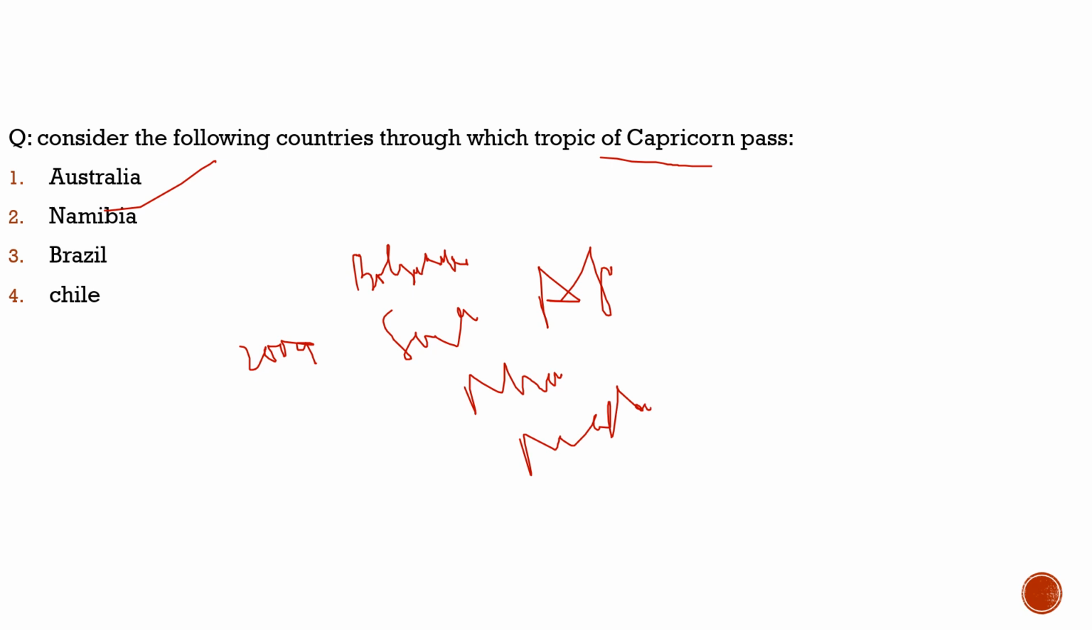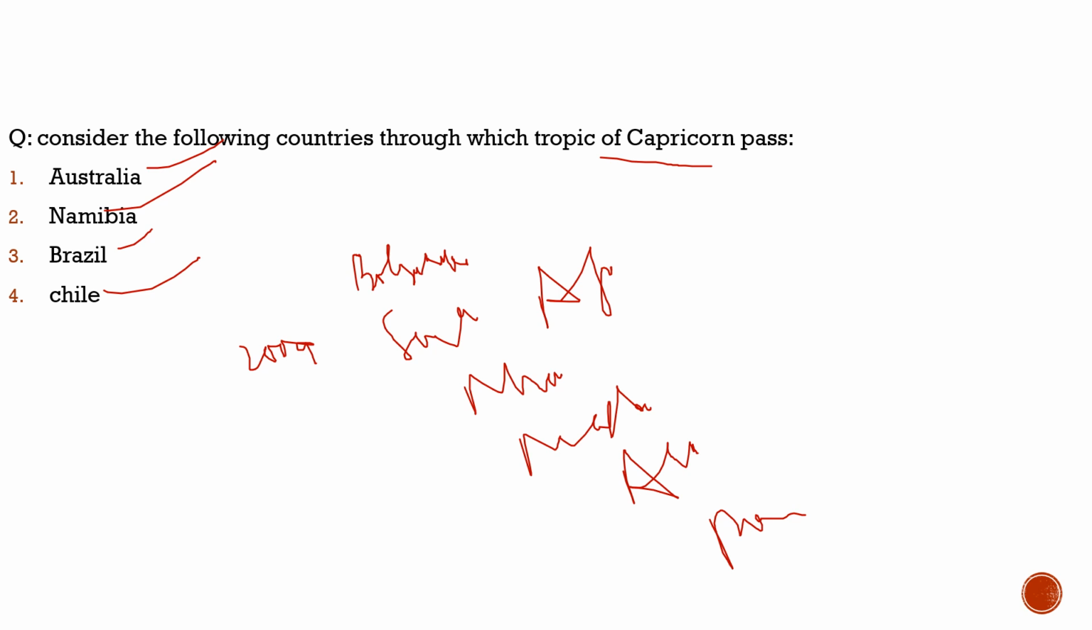It is Australia. Australia is here, 100% correct. Through Australia, the Tropic of Capricorn passes. It is Chile. Is Chile here? 100%, Chile is here. Through Chile, the Tropic of Capricorn passes. Argentina. Is Argentina here? No, Argentina is not here, but please remember that Argentina is also a country through which the Tropic of Capricorn passes. And Paraguay. Is Paraguay here? No, it is not here, but through Paraguay the Tropic of Capricorn passes. And also Brazil. Is Brazil here? Yes, exactly. Through Brazil also the Tropic of Capricorn passes.